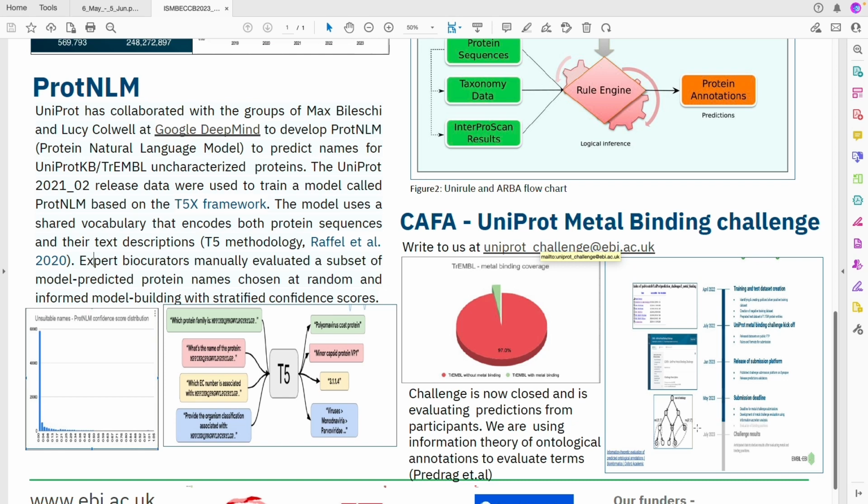We are currently evaluating the results using information theory, which is based on Bayesian probability. The paper which was